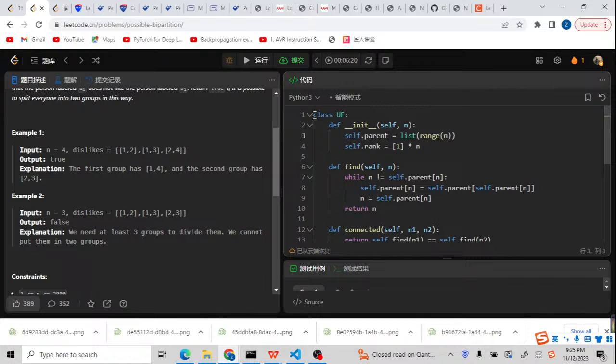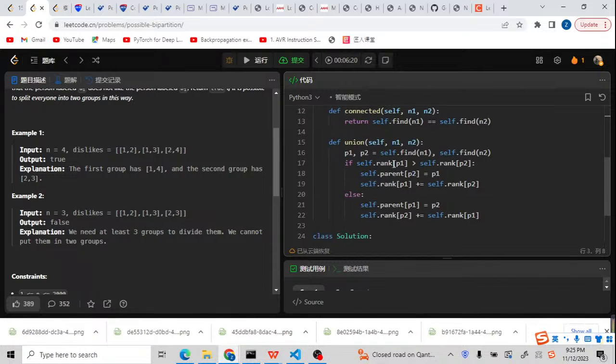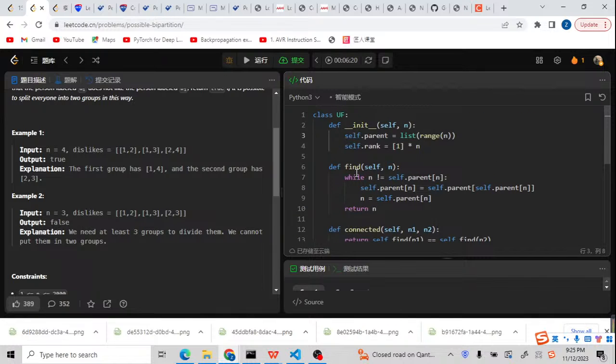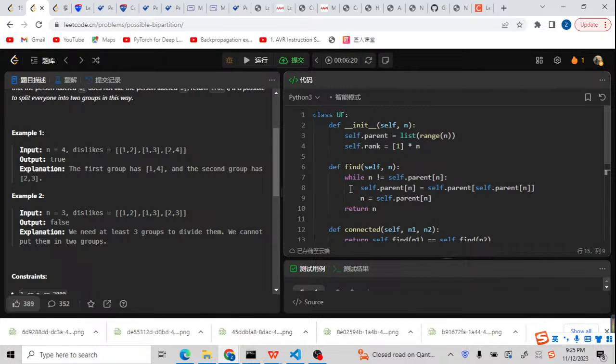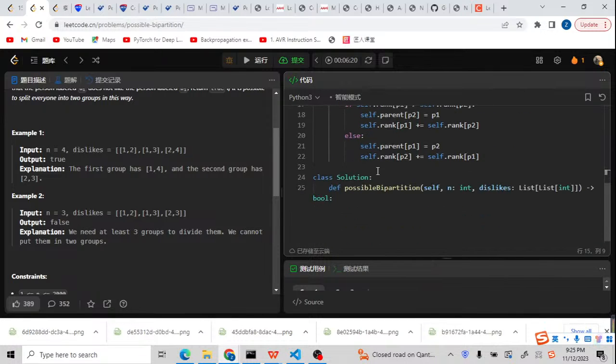So I just use my template. You can use your template or other template, but just make sure the template is correct. For me, I only needed to use the connected and union. The other parts I don't need, but I still put them there because it doesn't matter.